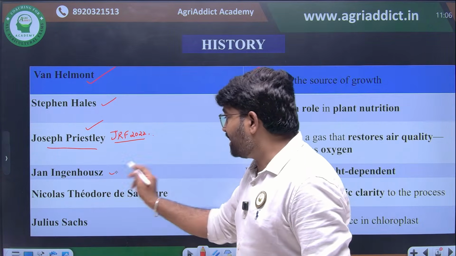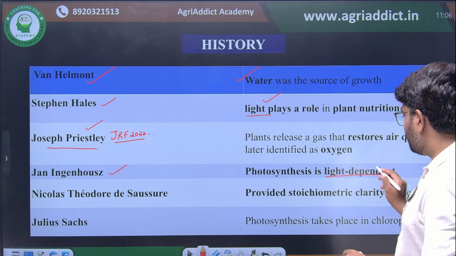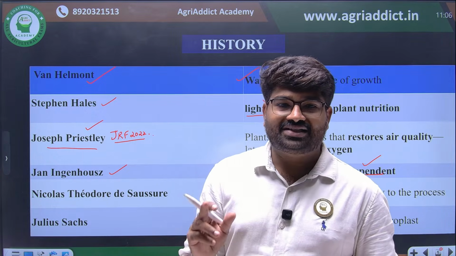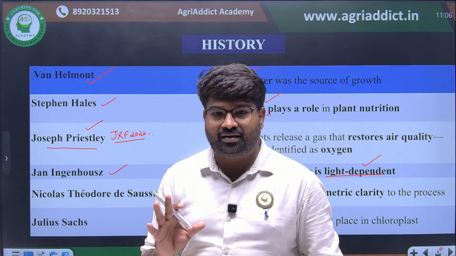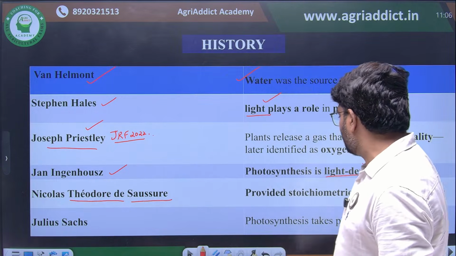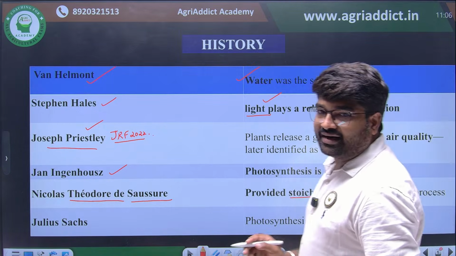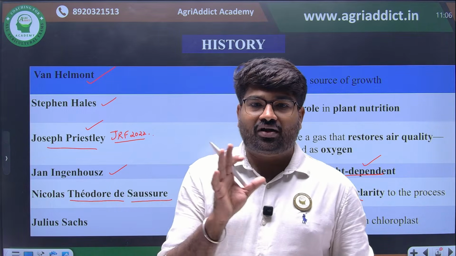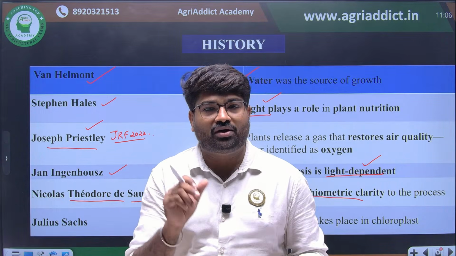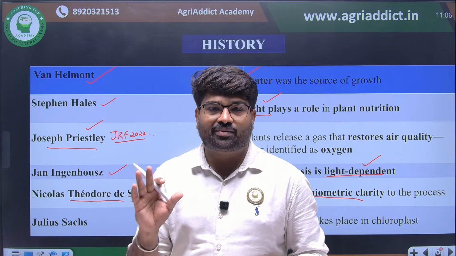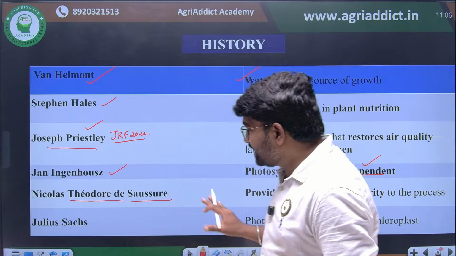Jan Ingenhousz proposed that photosynthesis is a light-dependent process. Then Nicolas Theodore de Saussure proved the stoichiometry of the reaction. In the previous slide we have seen that 6 molecules of carbon dioxide will bind with 12 molecules of water to form glucose along with oxygen molecule and water. This stoichiometric reaction was given by him.